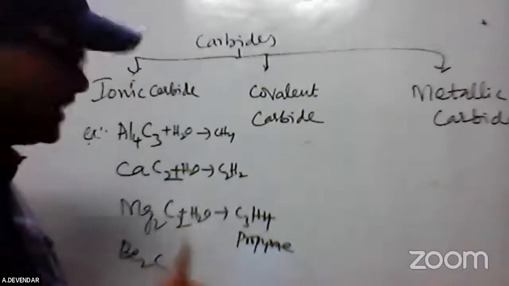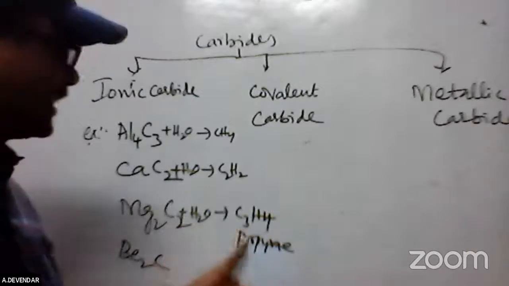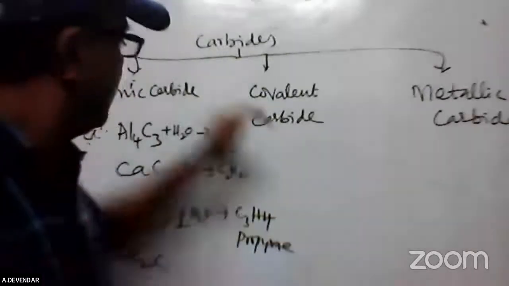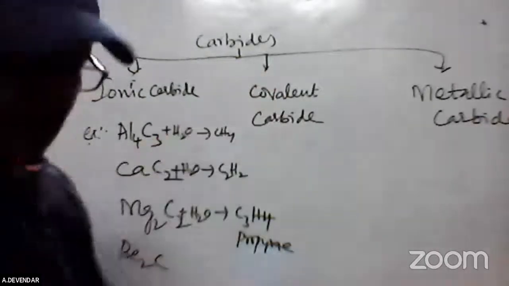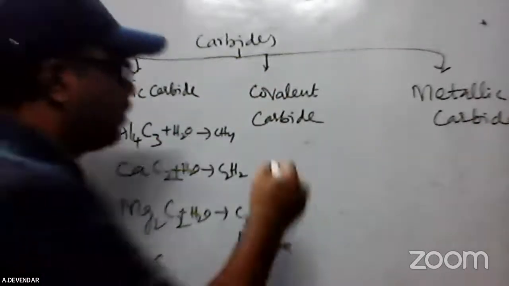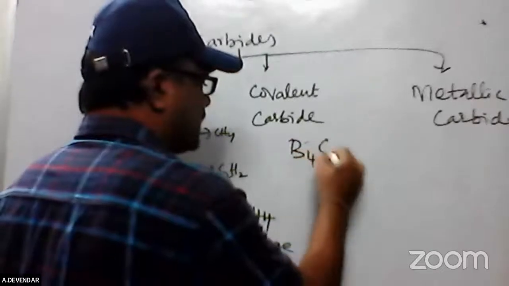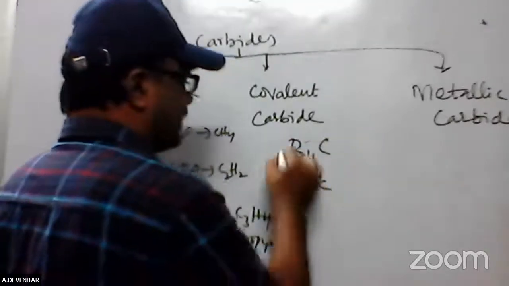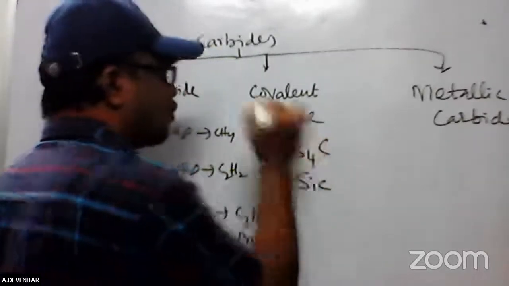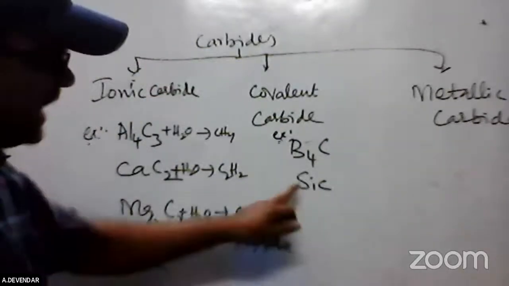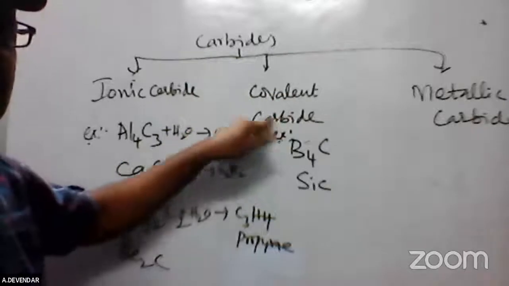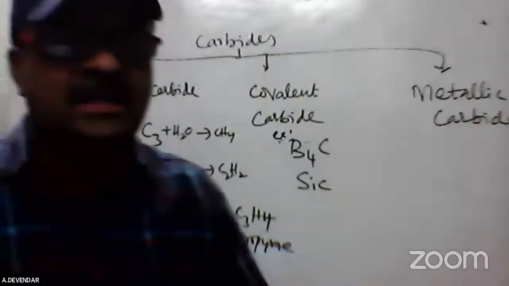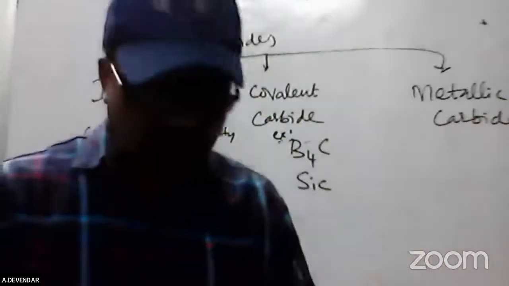And coming to the magnesium carbide, on hydrolysis you get propane. So these are the examples of ionic carbide. Coming to our covalent carbide: covalent carbide is only boron carbide, B4C, and silicon carbide. These are the two examples of covalent carbide. Covalent means mutual sharing of the elements in the carbide form.